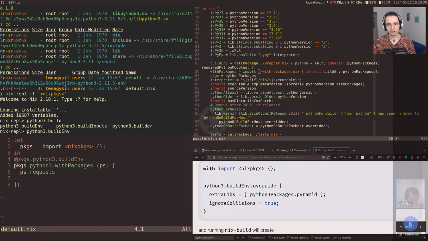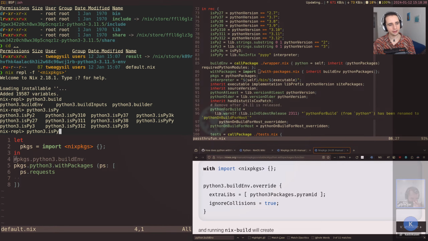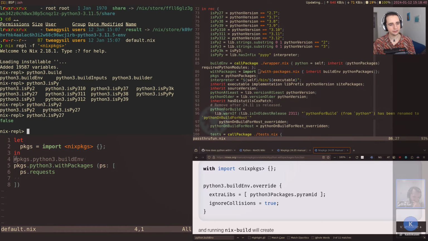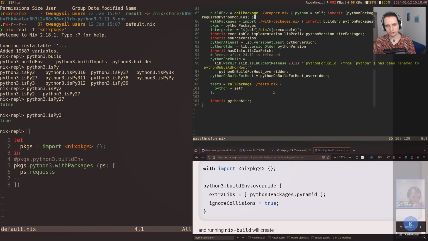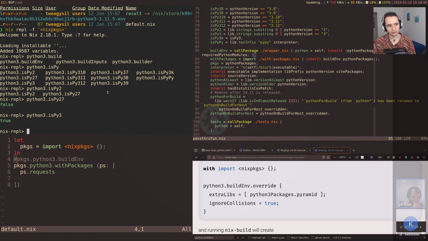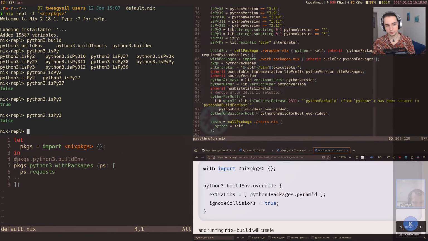Okay, we have buildEnv. What about is py2 27, yeah, these exist. False is pi3, true. Yes, all of these are available on all the Python interpreters. So right, we could also use Python 3, Python 2, and right, so these always use a correct Python interpreter, of course. So if we use buildEnv, that's going to build one for Python 2.